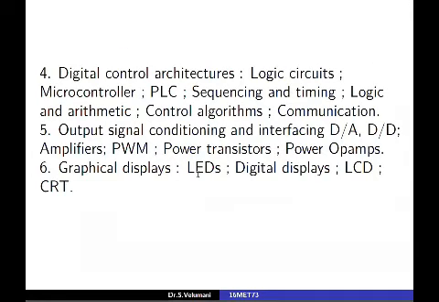From the microprocessor, if you want to give a signal to the actuator, it gives the signal in the form of digital. It is converted into analog form. See here, digital to analog form, digital to digital, amplifiers, and then PWM. It means pulse width modulation, and power transistors, power op amps, etc.